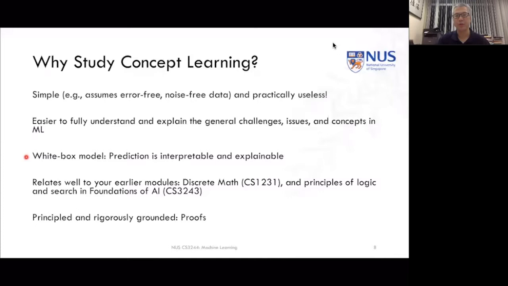Okay, it is a white box model, which means the prediction is going to be interpretable and explainable, and it actually relates very well to previous coursework that you should have taken as a prerequisite to this course. So, for example, your discrete math class and the principles of logic and search that you've hopefully already learned or are learning in conjunction with this in Foundations of AI. So you're going to see that this is an algorithm that is principled, and because of that, we're going to see a couple of proofs on concept learning.